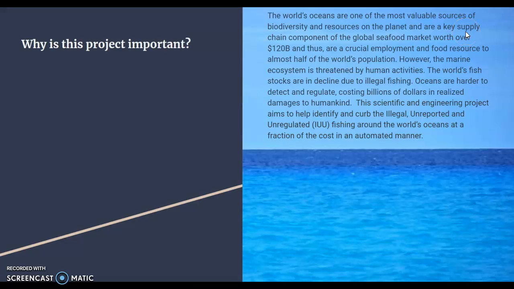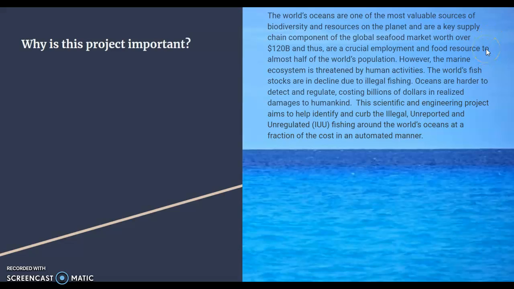The world's oceans are one of the most valuable sources of biodiversity and resources on the planet, and are a key supply chain component of the global seafood market worth over $120 billion, and thus are a crucial employment and food resource to almost half of the world's population. However, the marine ecosystem is threatened by human activities. The world's fish stocks are in decline due to illegal fishing. Oceans are harder to detect and regulate, costing billions of dollars in realized damages to humankind.